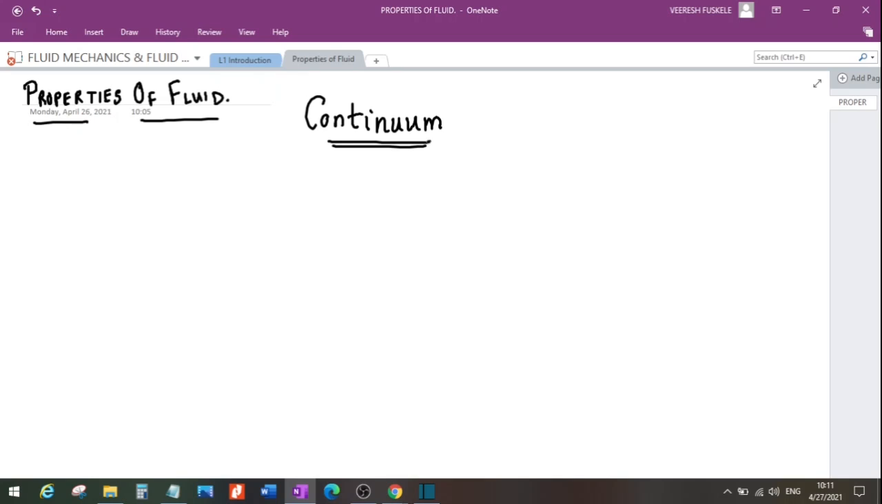So what I am trying to say is that basically fluid mechanics or the behavior of the fluid originates at the molecular level, but we are actually interested at the macroscopic level, right? And this is possible if we ignore the discrete molecular structure of the matter and replace it by a continuous distribution called continuum.